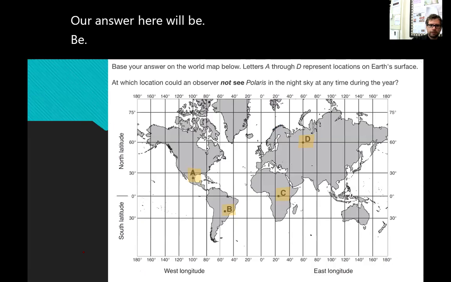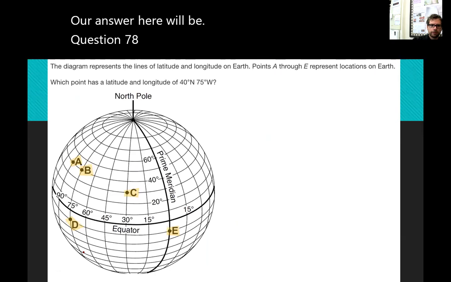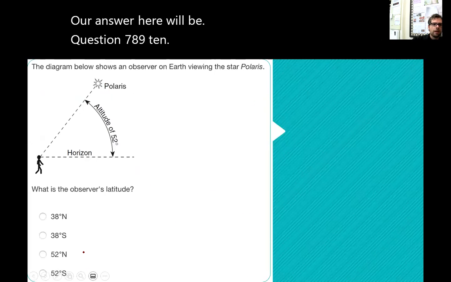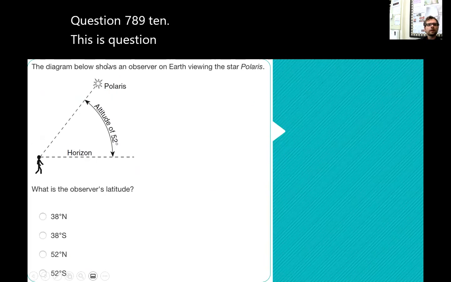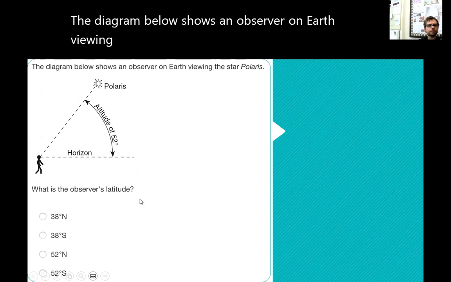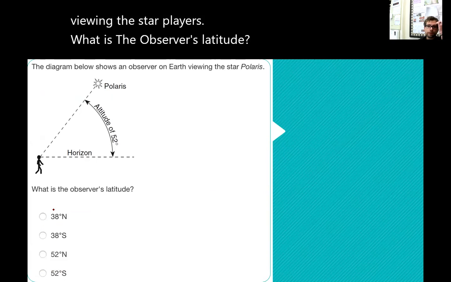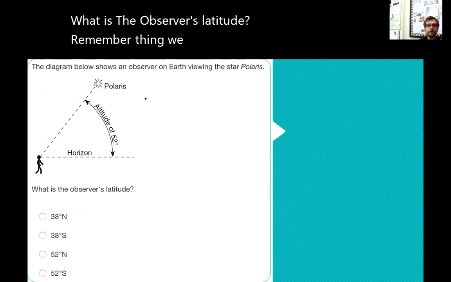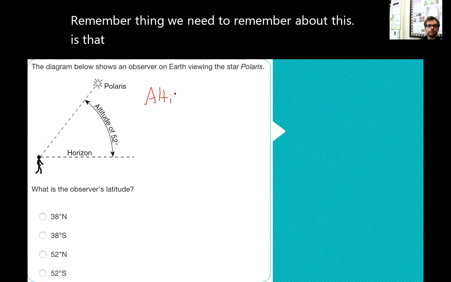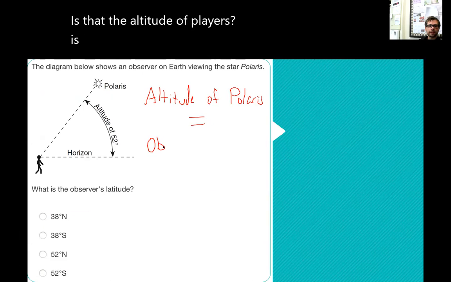Question 7, 8, 9, 10, 11. Okay. This is question 6. The diagram below shows an observer on Earth viewing the star Polaris. What is the observer's latitude? Now remember, the thing we need to remember about this is that the altitude of Polaris is equal to the observer's latitude.